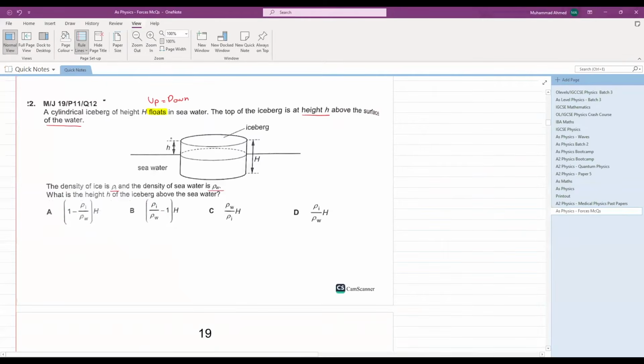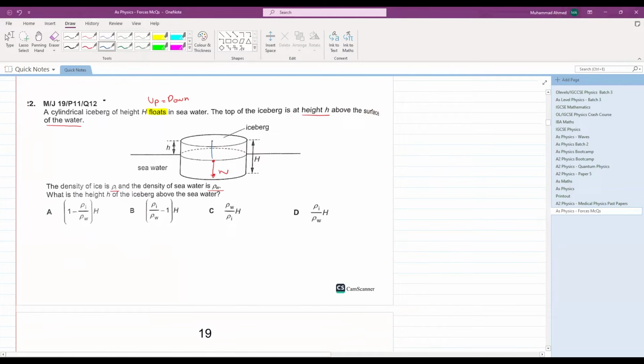We basically have to calculate the height h. How will we do that? Very easy. So the weight acting downward on the iceberg will be equal to the upthrust. Why? Because the iceberg is floating inside seawater. So, first of all, you will say upthrust is equal to the weight. Now, let's start finding the weight of this iceberg. How can I find the weight of this iceberg? Very, very easy.